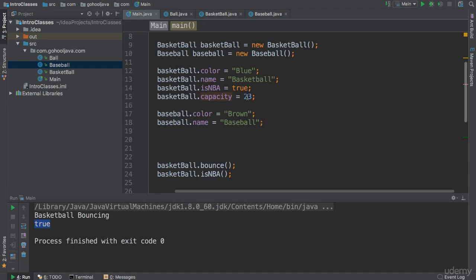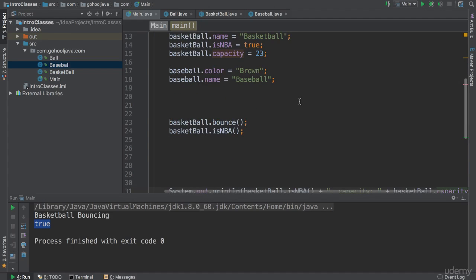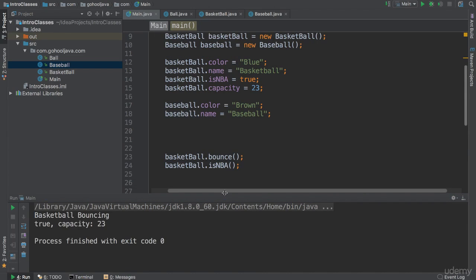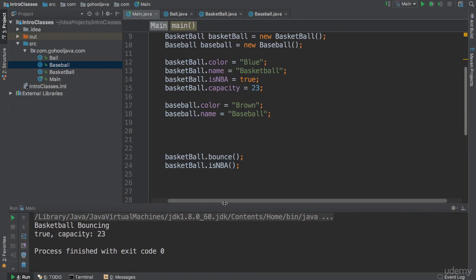Because we've set here 23 and we should see true and 23. So run this. There we go. Basketball bouncing, true, capacity 23. Very, very nice indeed.